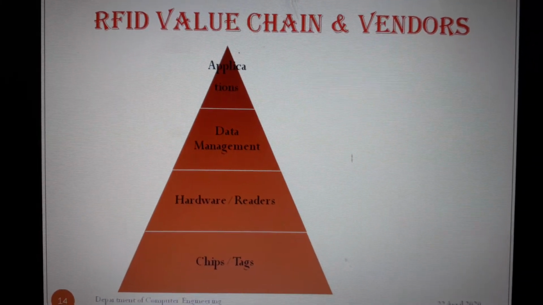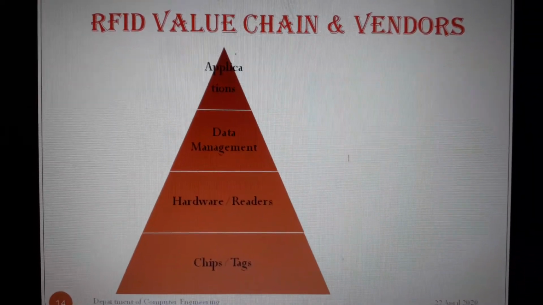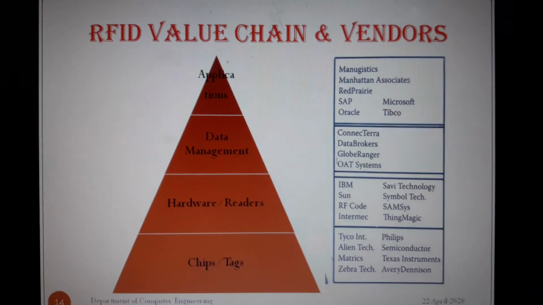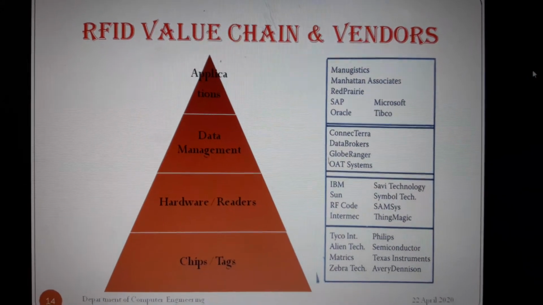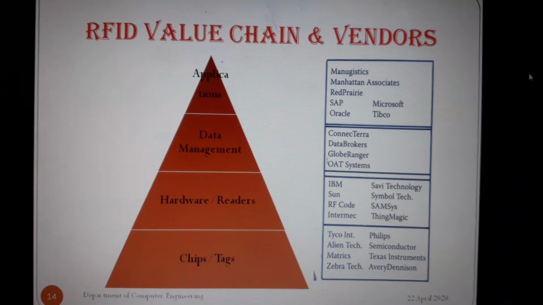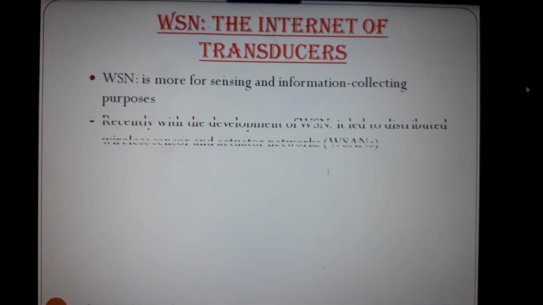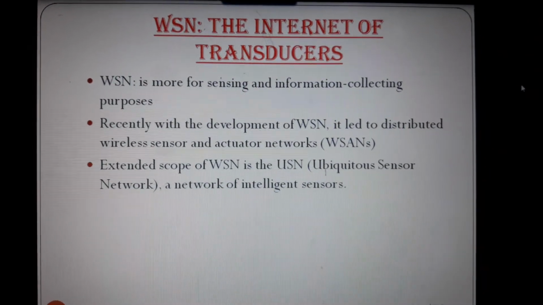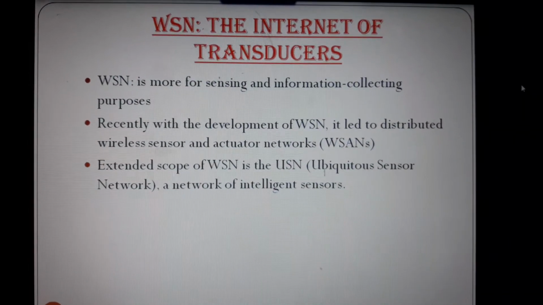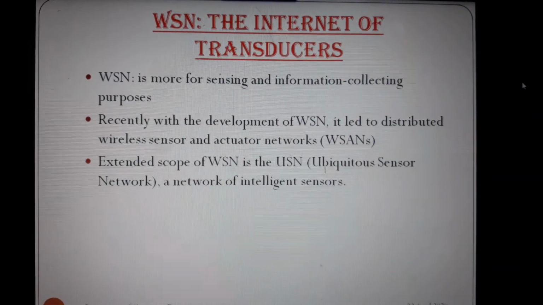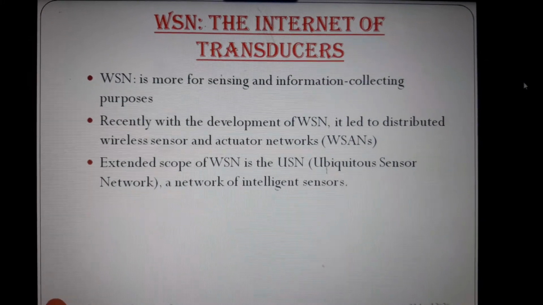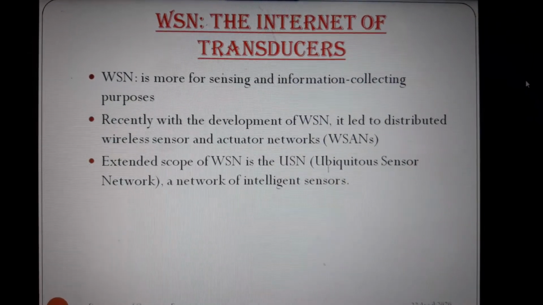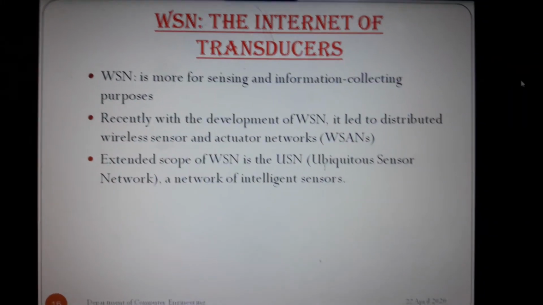RFID value chain vendors: chip stacks, hardware readers, data management applications. So here are some examples of the RFID value chain of vendors. WSN is more popular. WSN is more for sensing and information collecting purposes. Recently, with the development of WSN, it led to distributed wireless sensor and actuator networks. The extended scope of WSN is the USN, ubiquitous sensor network of intelligent sensors.